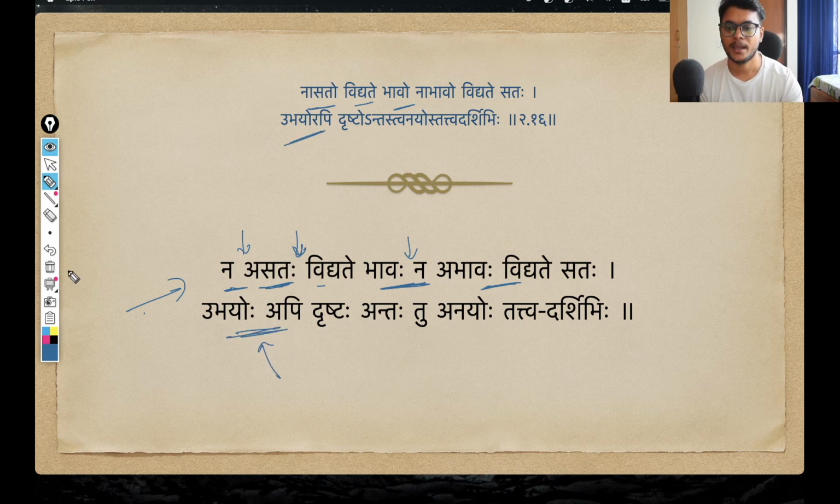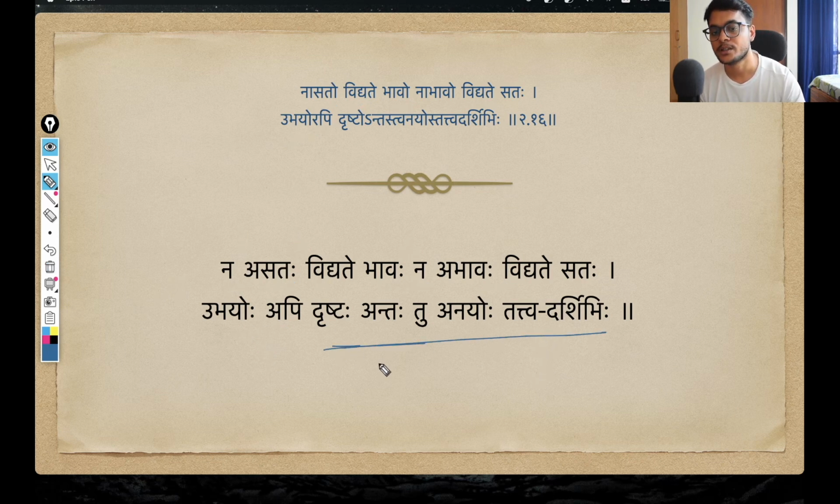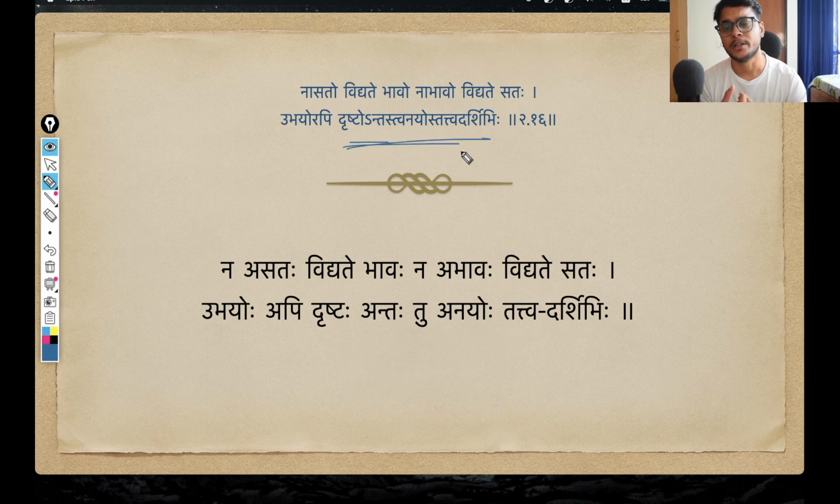Ubhayorapi. And then at last, we saw multiple words joining together due to sandhi rules. See how many words there are: drishtaha, antaha, tu, anayoho, tattva darshibhi. So there are these 5 separate Sanskrit words, but due to sandhi rules they combine into this seemingly single word. In order to pronounce such long words properly, it is always helpful to break these words first. Using sandhi vicheda, we break open all the individual words, then one by one we practice and pronounce them.